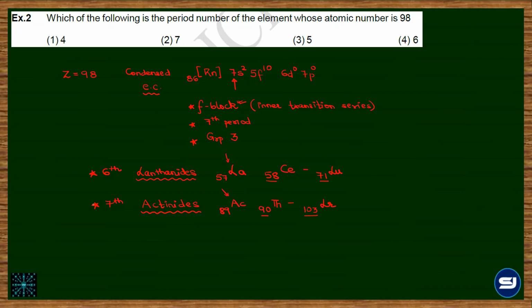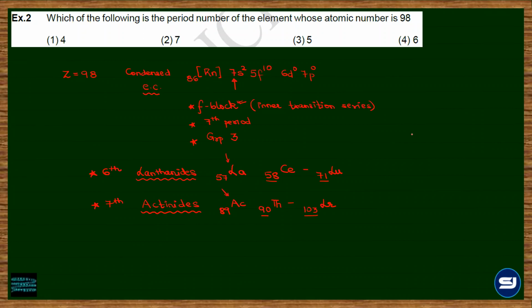Keep noting down the points as and when I'm discussing the MCQs. Understood? Yes, sir.